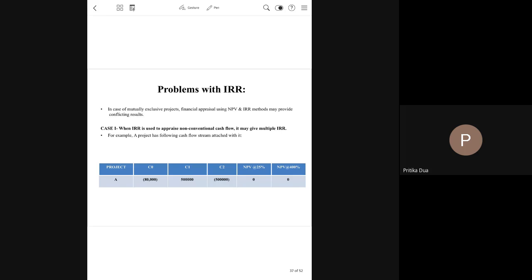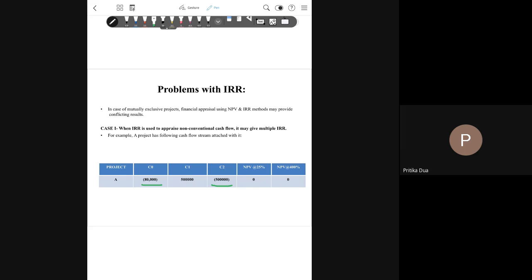So you see there's an example on your screens. The cash outflow at zero point of time is 80,000, followed by a cash inflow of 5 lakh rupees at the end of first year, and then again at the end of second year you have a cash outflow of 5 lakh rupees.